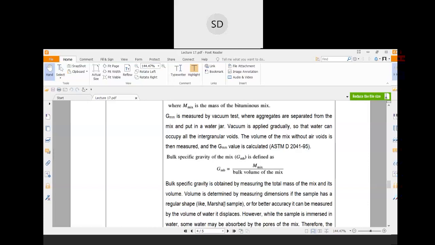After that, you can immerse this into the water and find out the total volume of that particular mix, and deduct the volume of that paraffin from it, and you will get the bulk specific gravity of the mix.